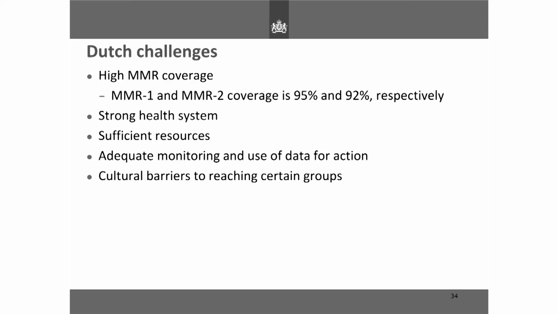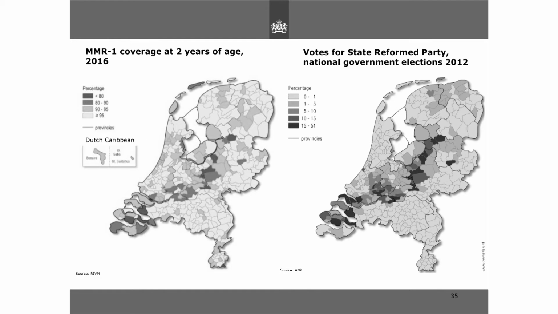And it was used as an intervention for the outbreak in 2013 and 14, so you were able to target a population and offer immunization. However, the problem in the Netherlands is the cultural barriers to reaching certain groups. And that, of course, relates to the Orthodox Reformed Protestant community. So you have the Bible Belt, where we have the lowest coverage of MMR, and this corresponds to the votership of the SGP. So this is what is happening. Tom is going to discuss this when he talks about the outbreak that he investigated in 2013 and 14.